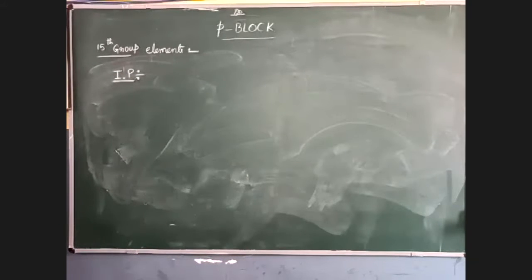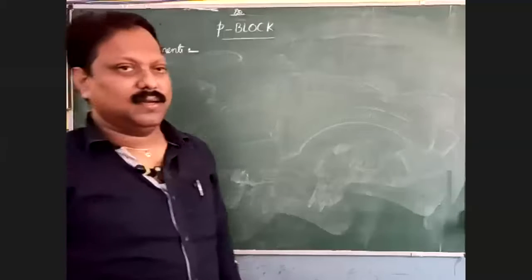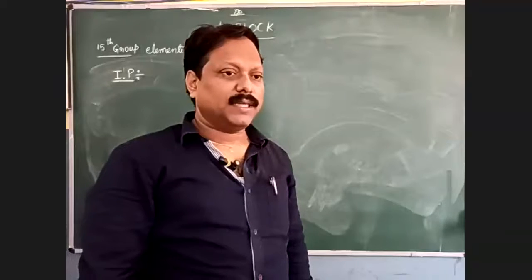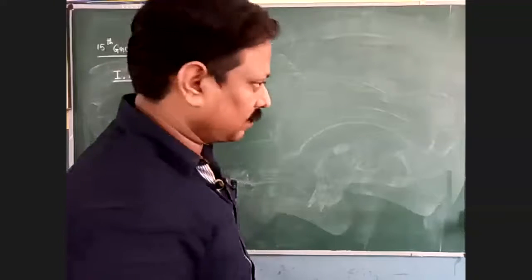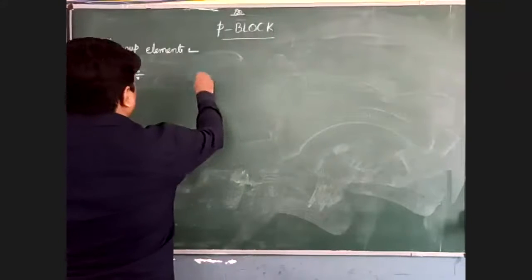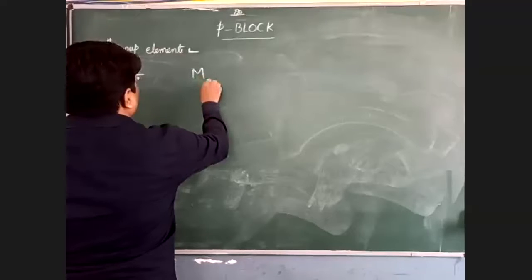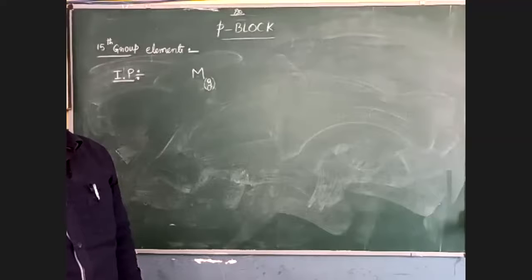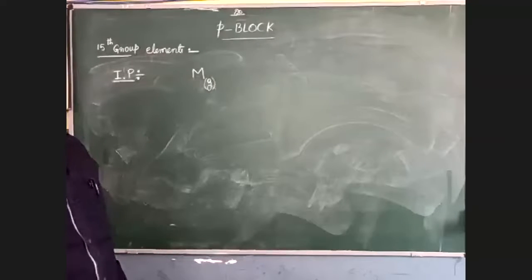The minimum amount of energy required to remove an electron from the outermost orbit of a gaseous atom is known as the ionization potential. M is the element. Don't think M means metal. It may be a metal, a non-metal, or a metalloid.